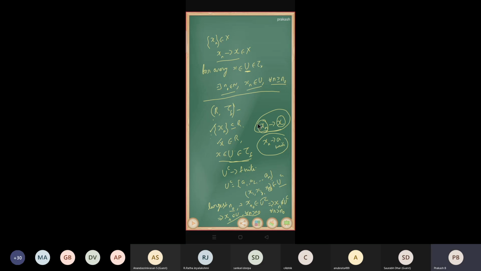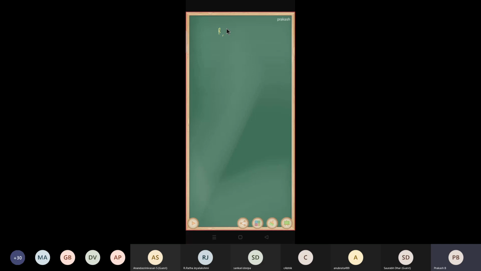Next one. What about in the co-countable topology? So we are going to take R comma tau c. So I'm going to take a sequence such that xn is distinct from x. Okay, the condition is xn is distinct from x.